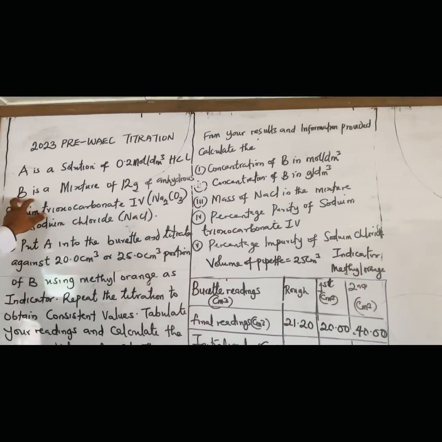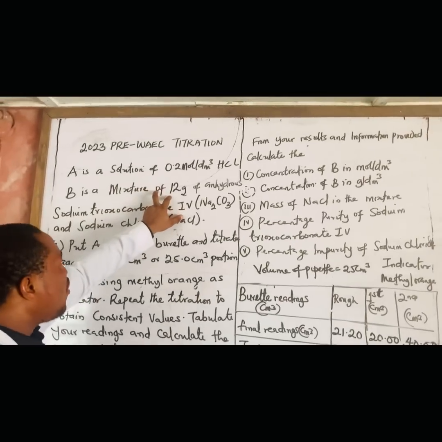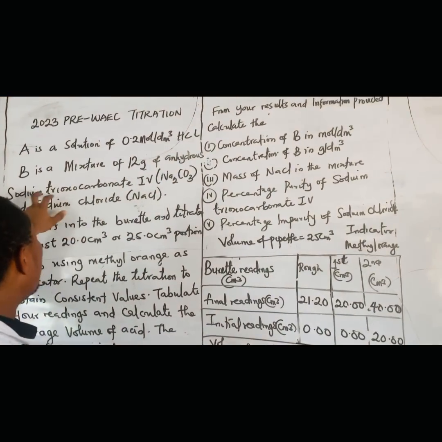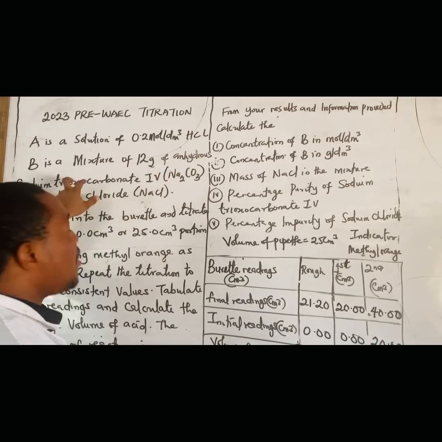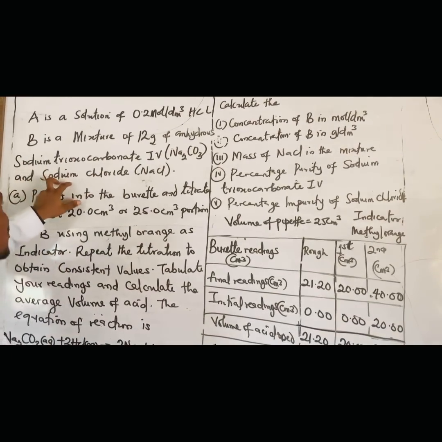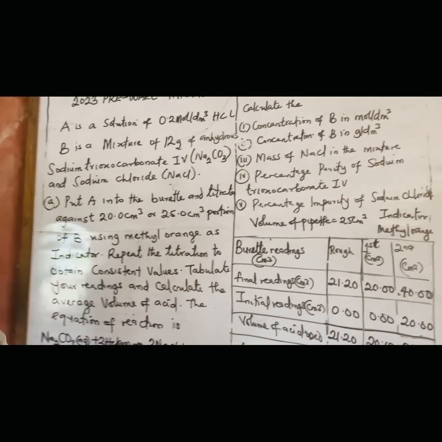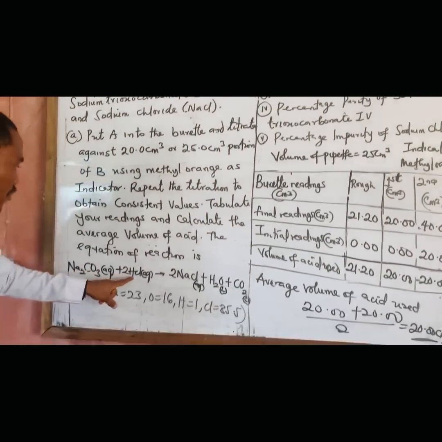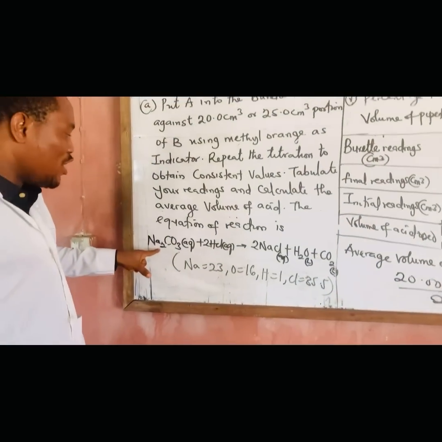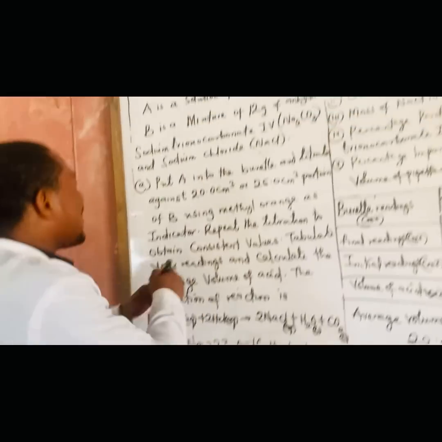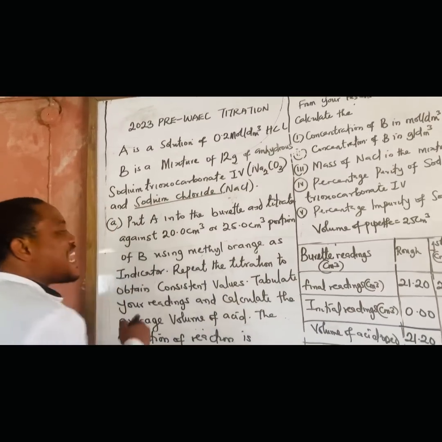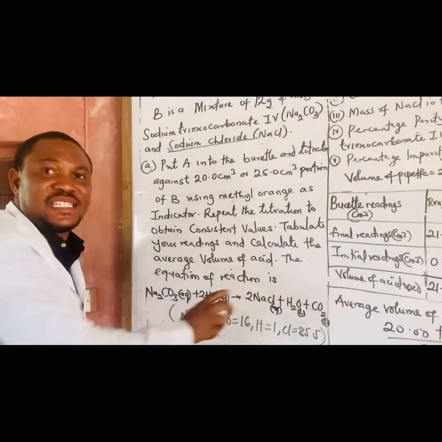Now let's go to B. They said B is a mixture of 12 grams of sodium carbonate and sodium chloride. So we don't know the mass of sodium carbonate that is there. We don't know the mass of sodium chloride that is there. That's number 1. Number 2, come to the equation of reaction. You will see it is only sodium carbonate here that is reacting with HCl, which means this very particular sodium chloride is acting as impurity there.